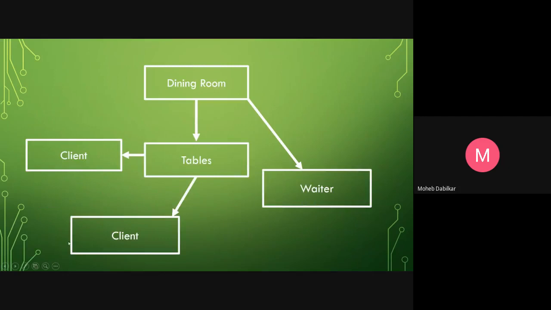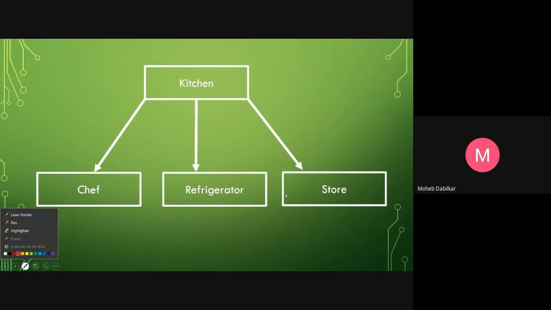So you have your database. Okay, so your database is your store. Refrigerator, we keep things that we will be requiring the most. So that is like your cache data. And then your chef is somebody who cooks, and he's the most important person. So you can say he's the handler or something like that. And kitchen entirely is your server.